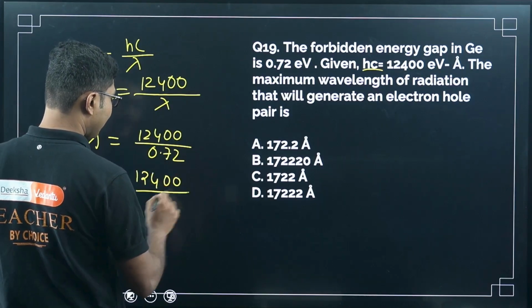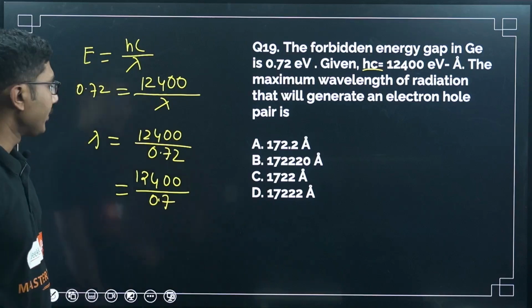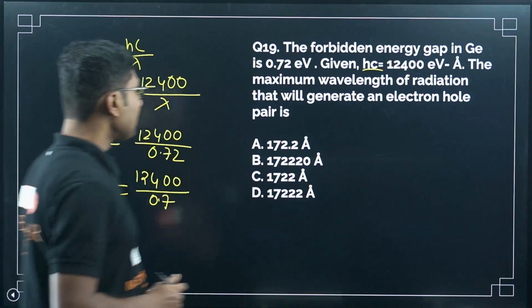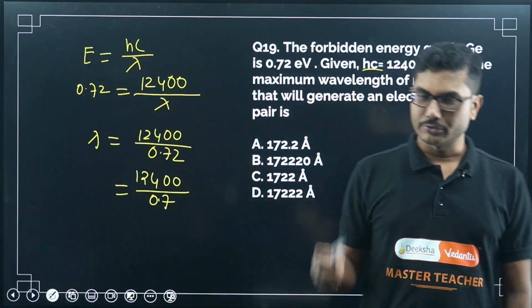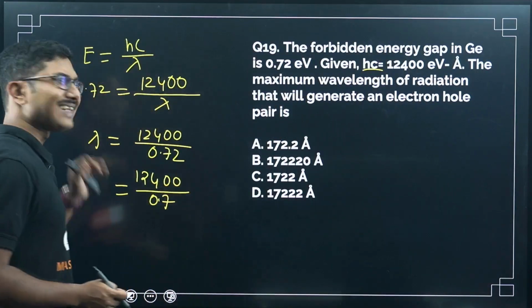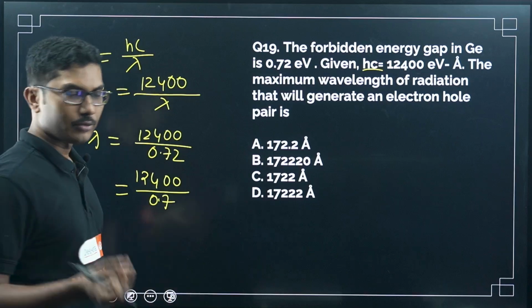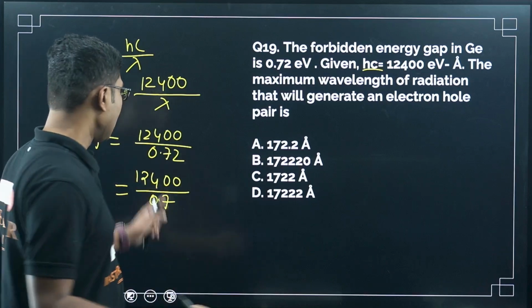12400 divided by, we will assume only 0.7. We will ignore the 0.02, so the difference will be minor and our answer will be slightly higher than the actual answer, because we have removed 0.02 from the denominator, right? So now let's solve.